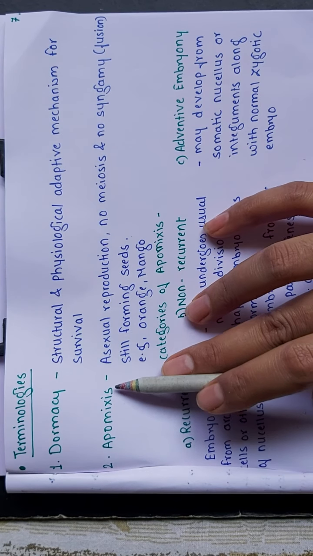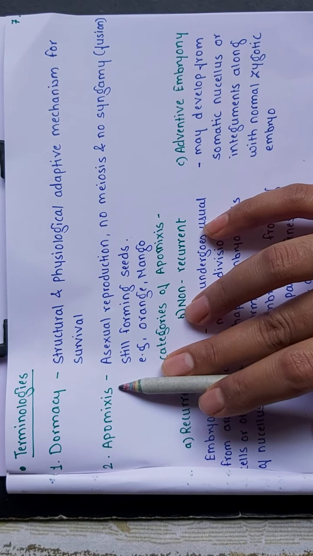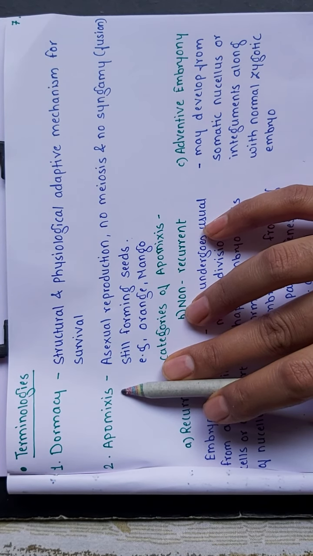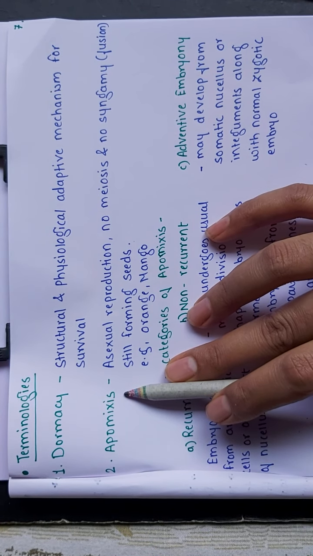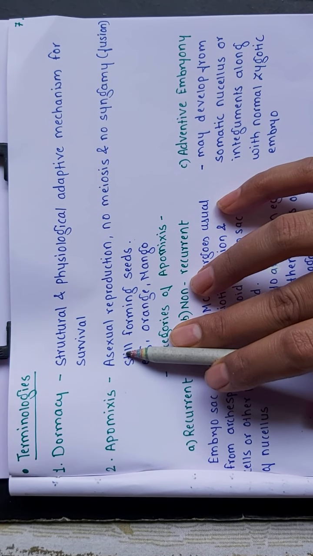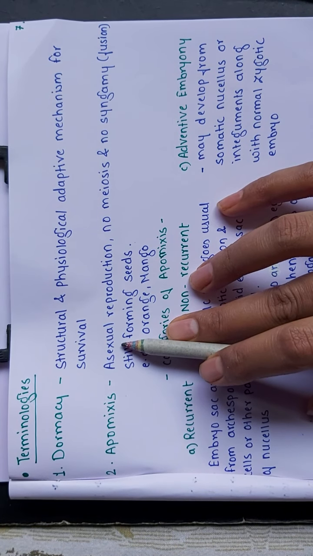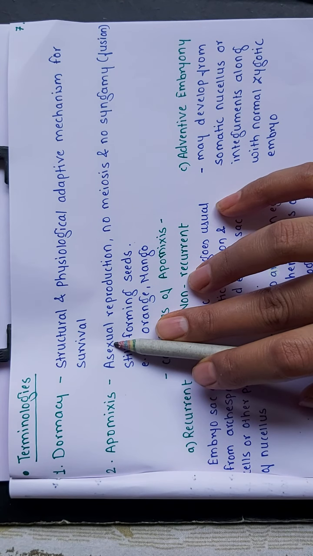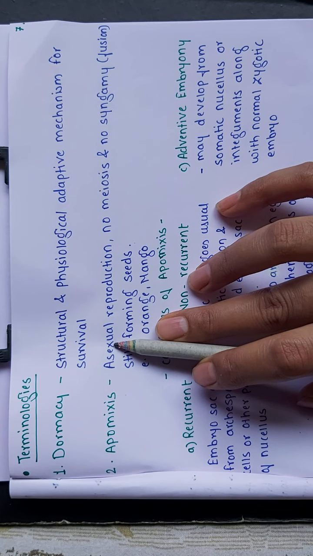So many times this word comes up: the dormant condition of a seed, the dormant condition of a plant. What dormancy actually is, is a structural and physiological adaptive mechanism for survival. We can give the example of drumstick seeds.